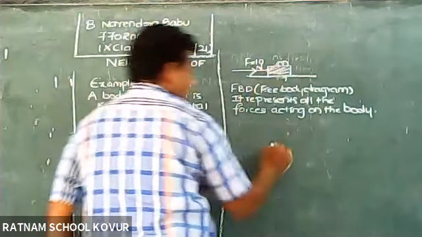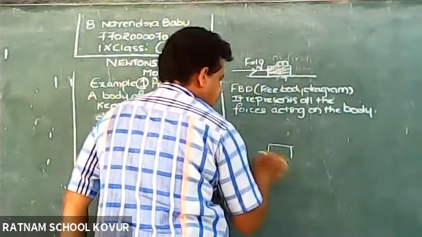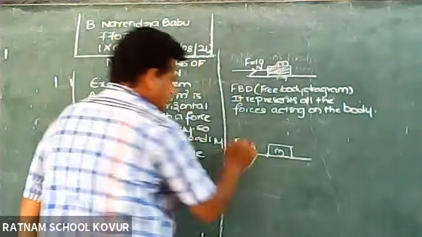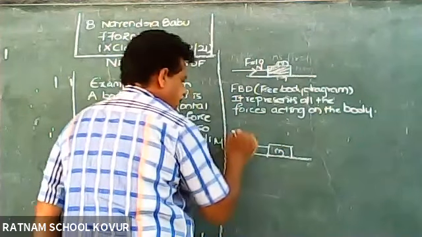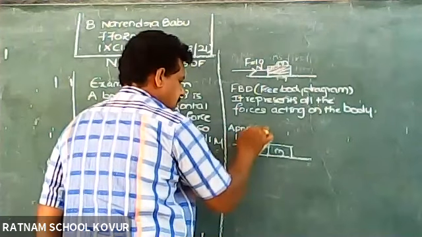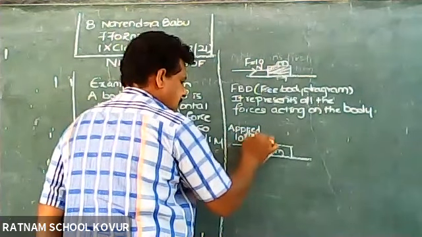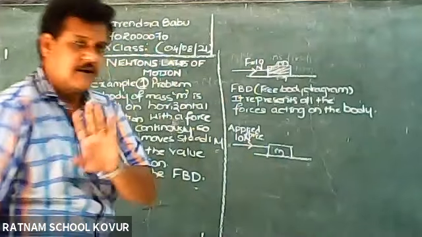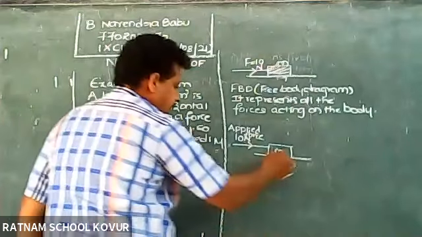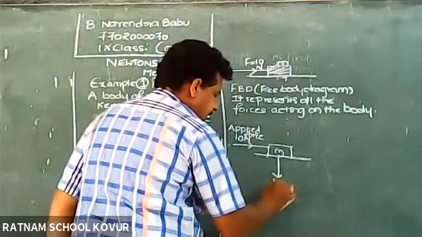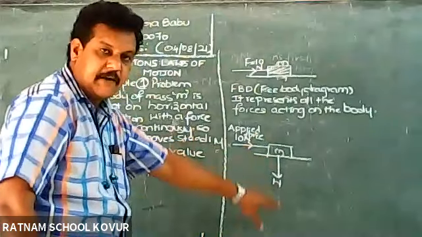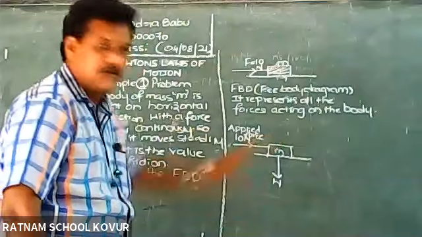First I will write, this is block, wooden block, mass m. So always you remember applied force. This is the direction of applied force, 10 Newton force. This is applied force. And you know that because of gravitational force, the weight of the object will act vertically downwards. That is its weight. The force which is acting vertically downwards is called weight of the object.